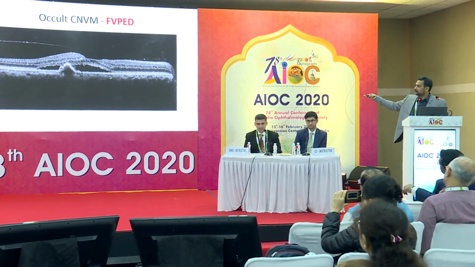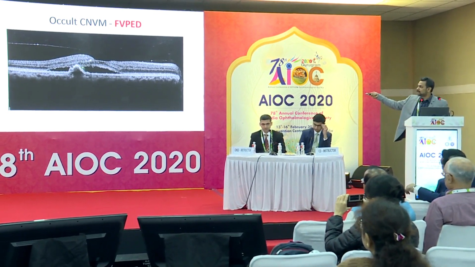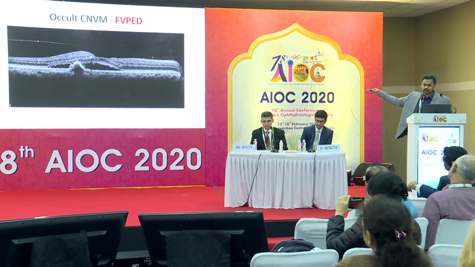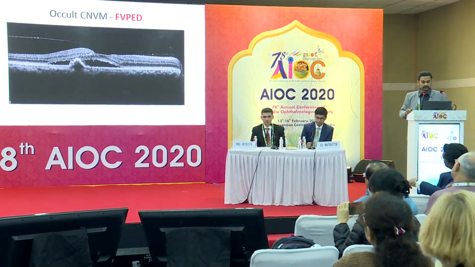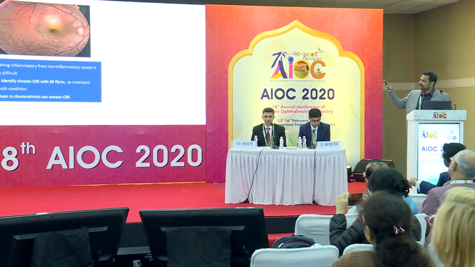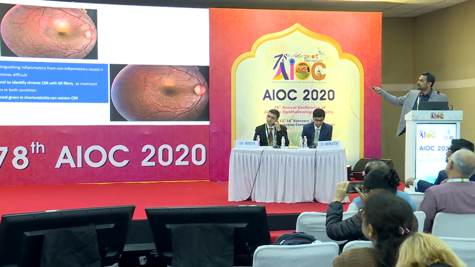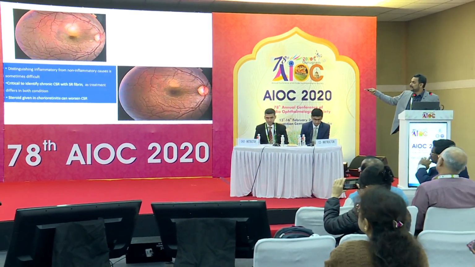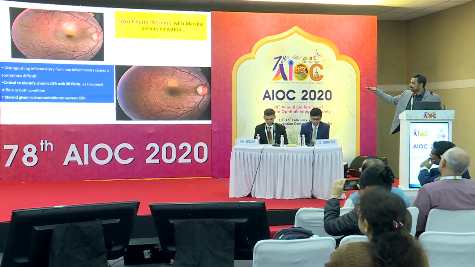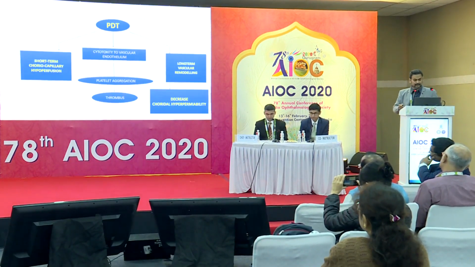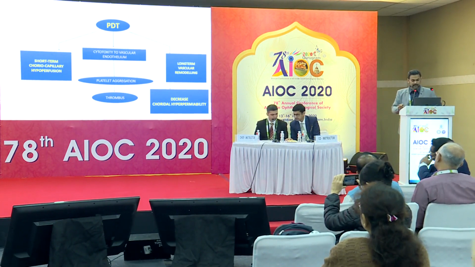Also, this kind of subretinal fluid could be associated with an irregular PED. We have to suspect an occult CNVM rather than a chronic CSR. Also, fibrinous CSR should not be confused with this kind of a subretinal fluid. This is the toxochorioretinitis, which is a mimicker of chronic CSR, especially the fibrinous variant of CSR.